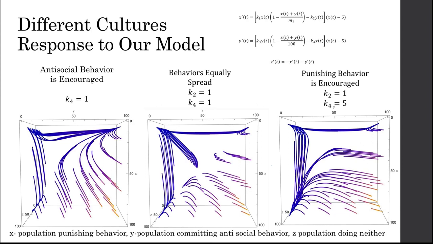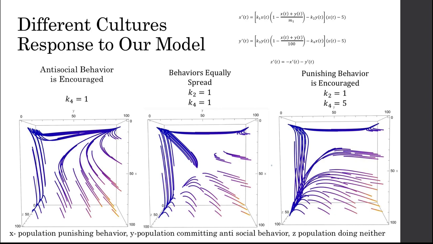Let's take a look at if antisocial behavior was encouraged. That's going to be in our leftmost graph. So we set K2 equal to 5 and K4 equal to 1. Antisocial behavior would be encouraged if K2 was greater than K4. Now, on the graph, this is a stream plot of all the different situations depending on the initial conditions. So if you notice, when antisocial behavior is encouraged, the end populations are skewed toward committing antisocial behaviors. And it takes an initial condition with far more punishing behaviors to have the majority of the population